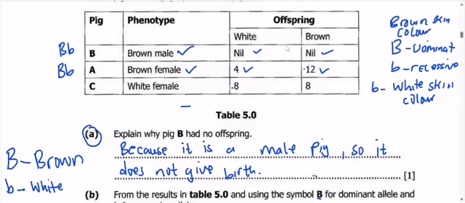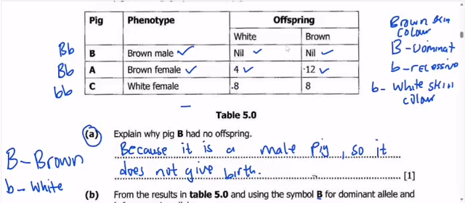So it means that this one had a homozygous recessive genotype, which will be bb, such that when we cross this bb with the brown male, which is heterozygous, dominant and recessive, this is going to give us this balance here. Okay, so those are the genotypes. Then we can just write them.